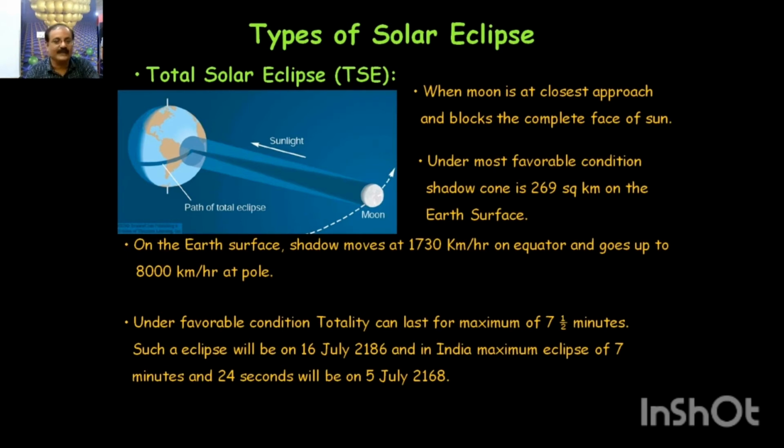Such an eclipse will be possible again on 16 July 2186, and in India we will be seeing it for around 7 minutes 24 seconds. There will be one more date on which it is possible, 5th July 2168. These dates are in the future, and we will most probably not be here to observe that. Somebody else will be observing, but anyway we have the ability to calculate and find out that such things are possible, and that is itself an achievement.